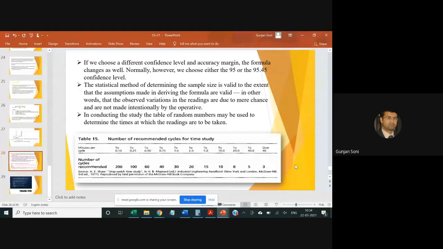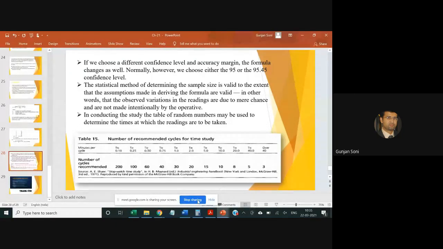If something happens very fast, the chances of making a mistake in the observation are more compared to an activity which takes longer, where you have sufficient time to capture or observe that activity happening.